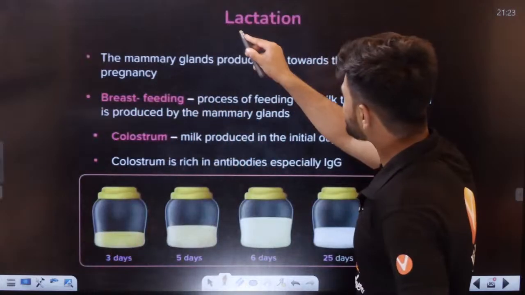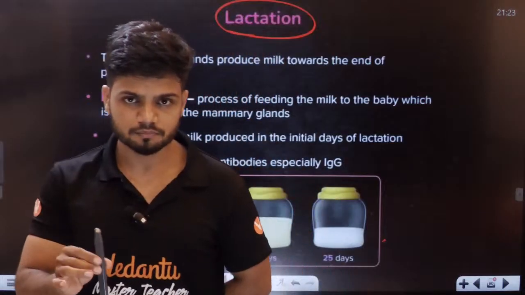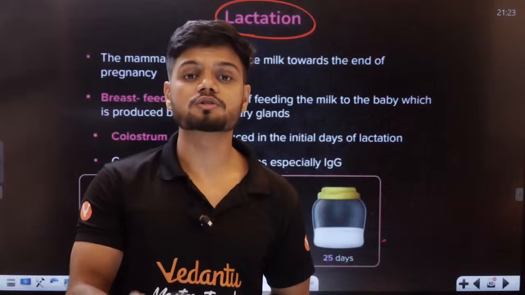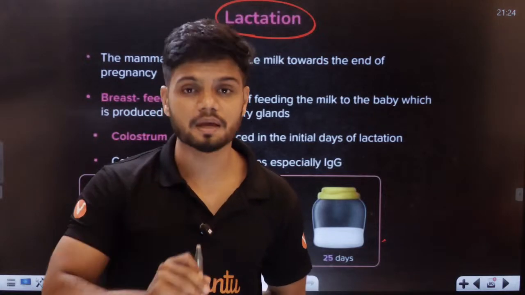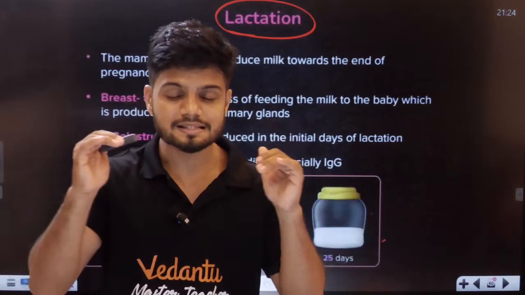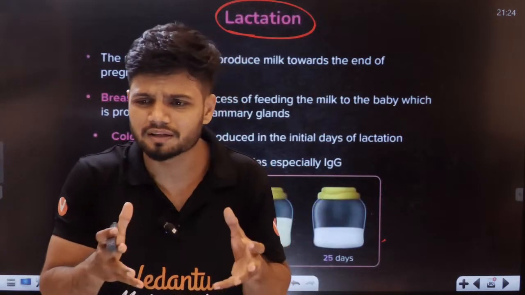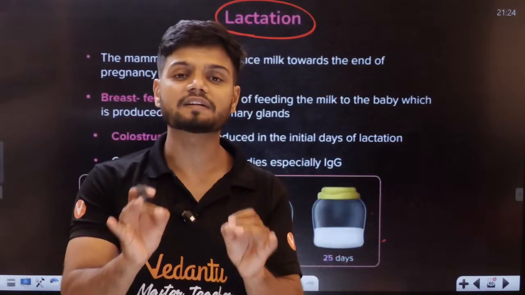Okay. Now, students, the last topic is called lactation. What is lactation? After the birth of the child, the mother will start to produce milk. The initial milk is very important for the baby. Why? Because once the baby is out in the world, it is susceptible to a lot of infection. The baby is very tiny and doesn't know anything, so it can get infected very fast.